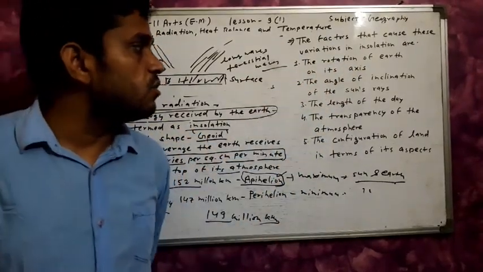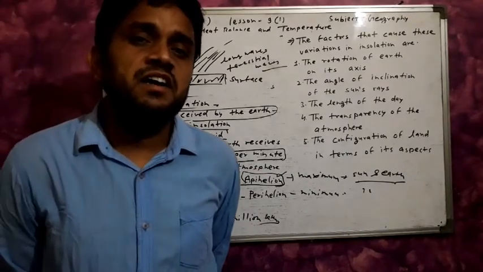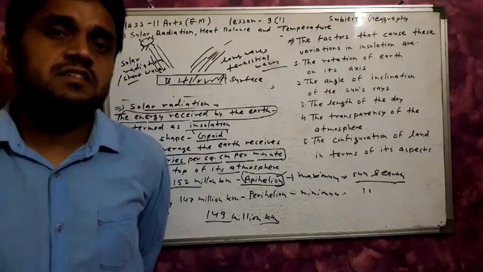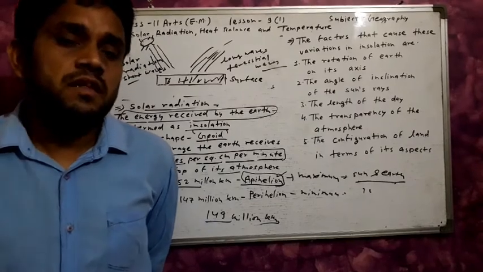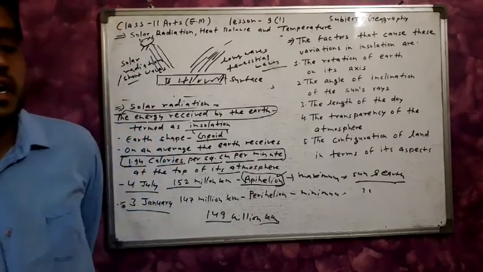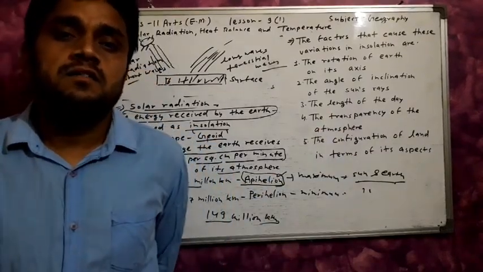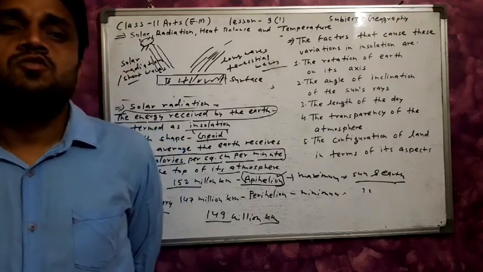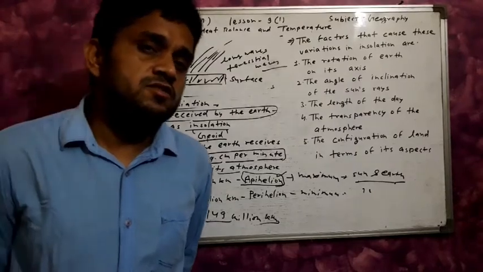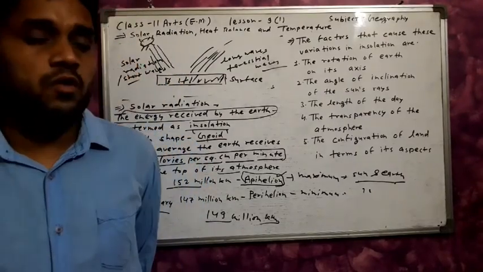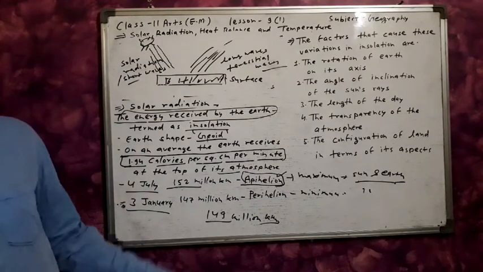Then the angle of inclination of the sun's rays. When the angle is approximately vertical, 90 degrees, the earth receives a lot of energy; with inclination, it receives low energy. Then the length of the day: when the day is long, solar energy received is high; when the night is long, solar energy received is low.